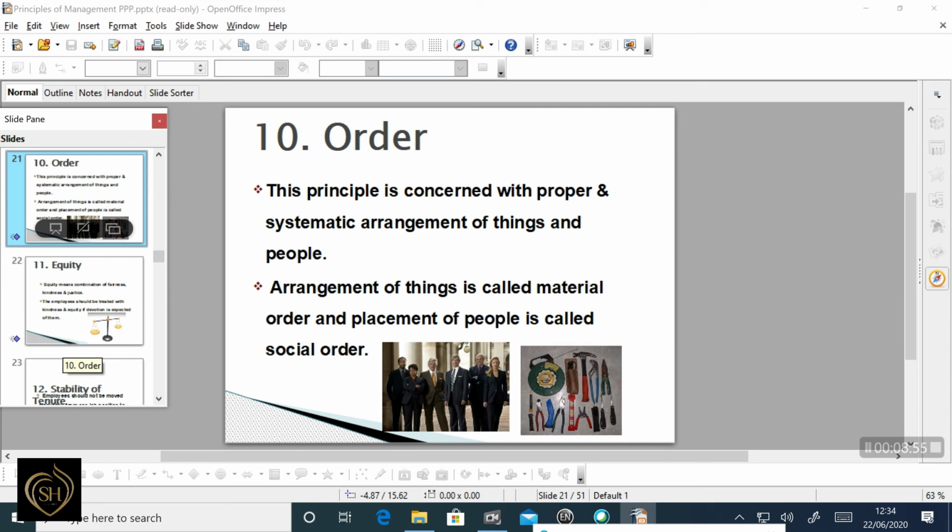This is a concern with people and property, which must be arranged systematically. The arrangement of things is called material order, and the placement of people is called social order.